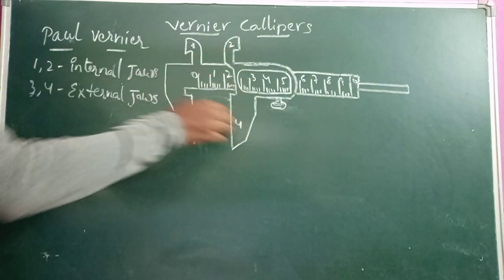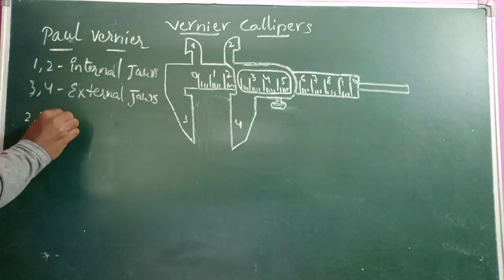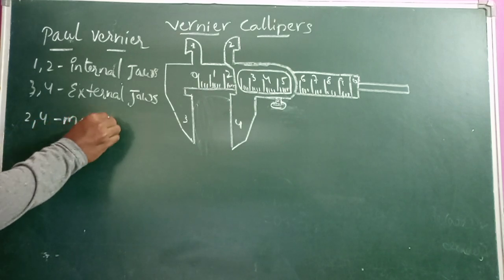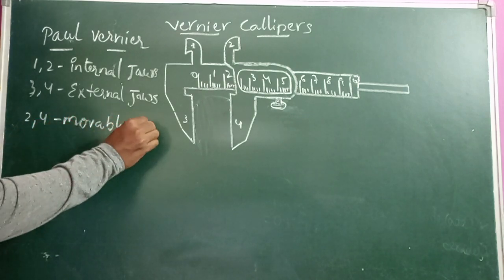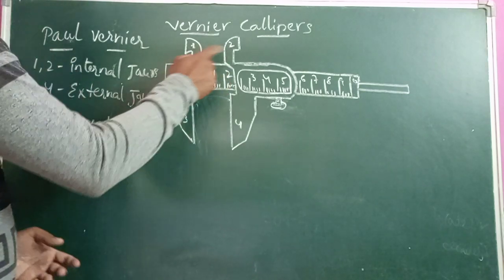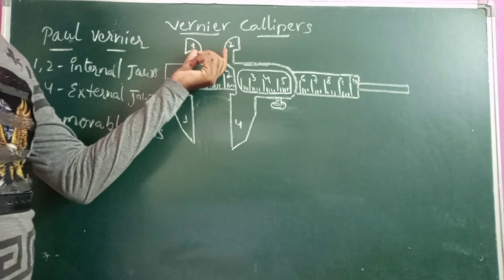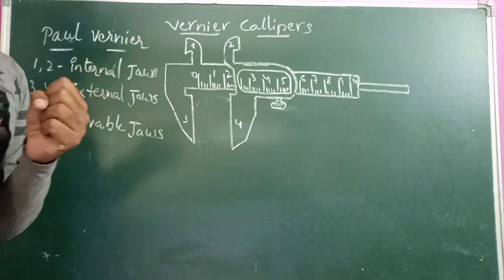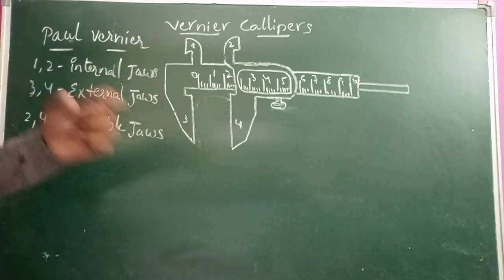Jaws 2 and 4 are the movable jaws. These internal jaws are used to measure the internal diameter of an object.